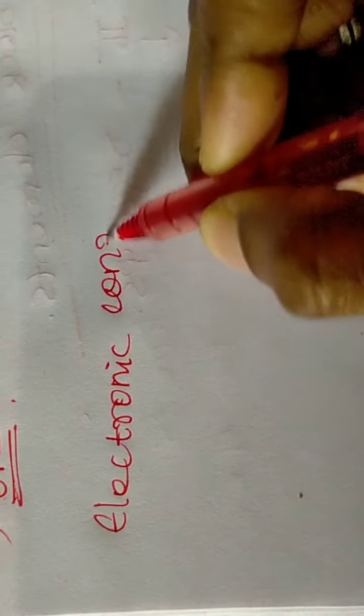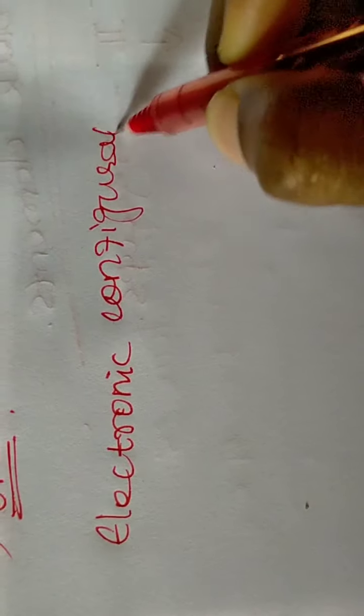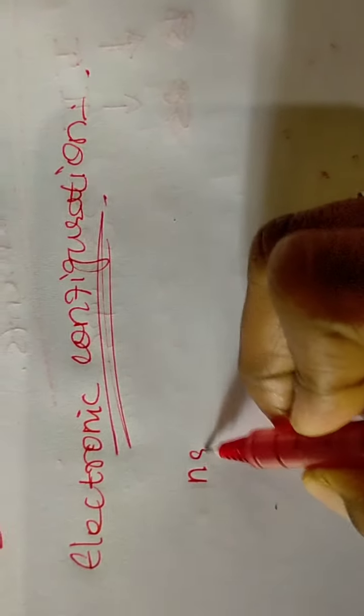In alkali metals, the outer electronic configuration is the same. The general electronic configuration for alkali metals is ns1.